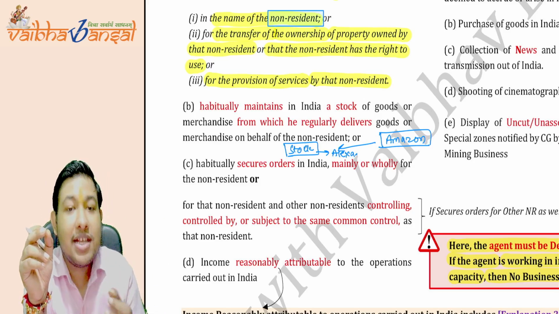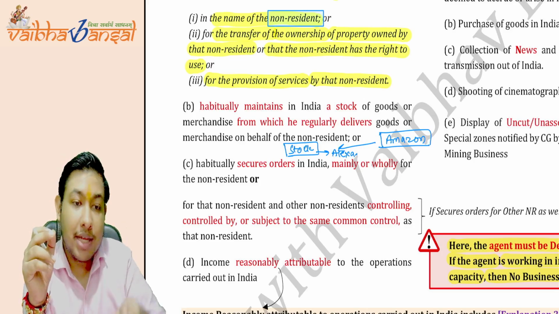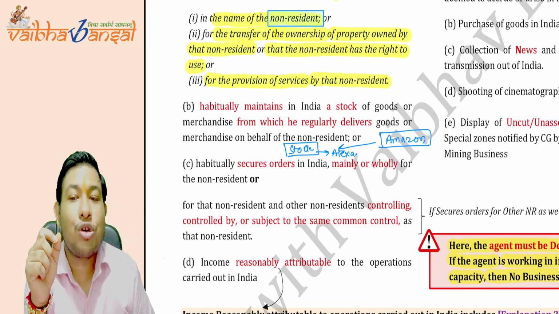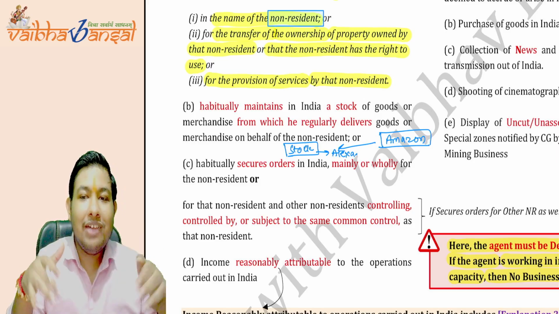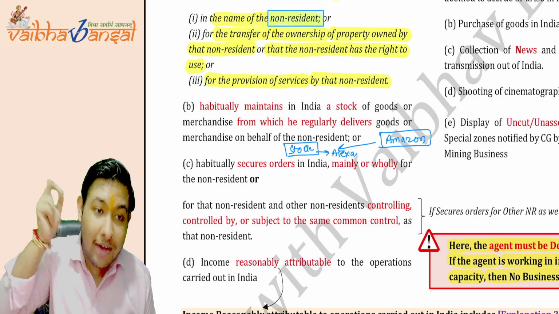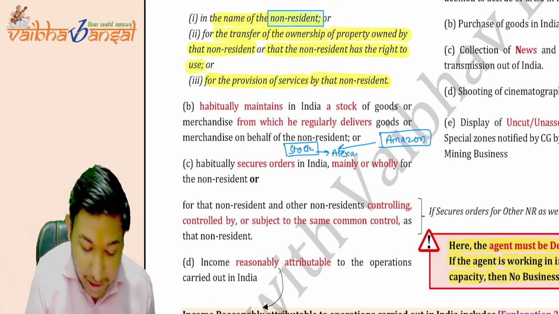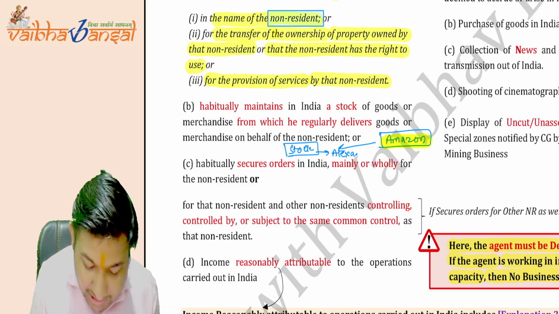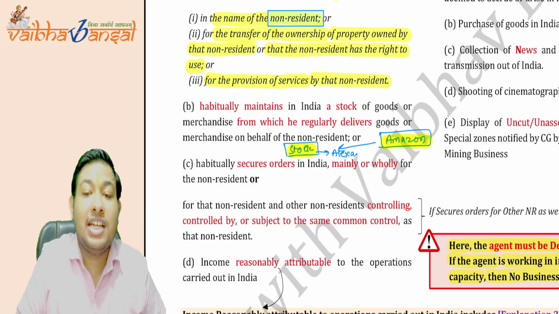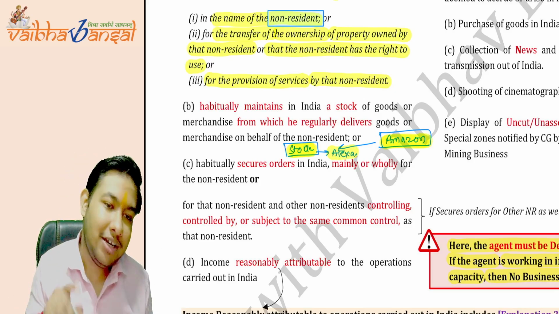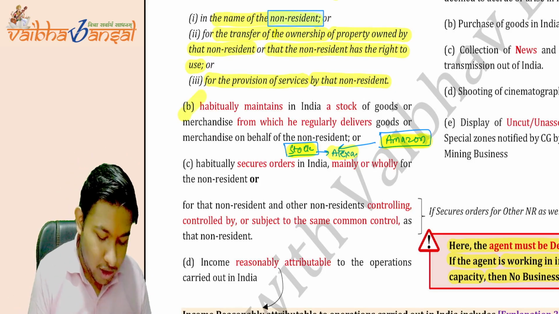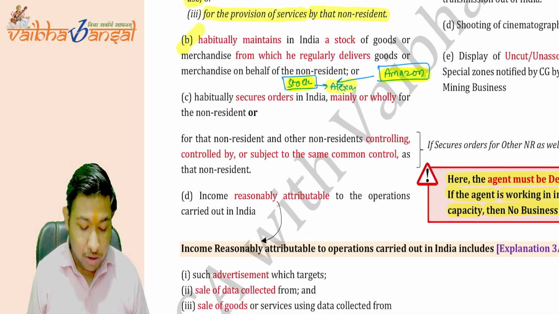So it habitually maintains in India a stock of goods or merchandise from which he regularly delivers goods or merchandise on behalf of the non-resident. On behalf of Amazon, that dealer is delivering the Alexa on order on behalf of the non-resident. Is this point clear? Point B is clear. Now coming on to the C point.